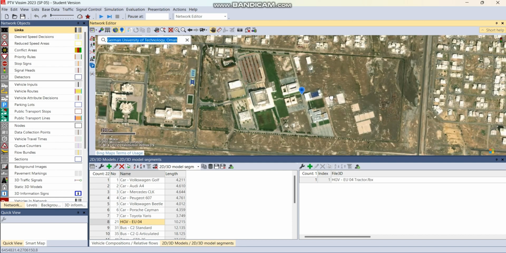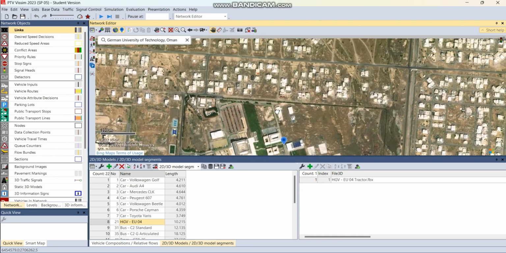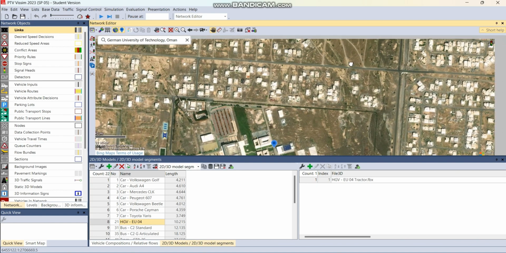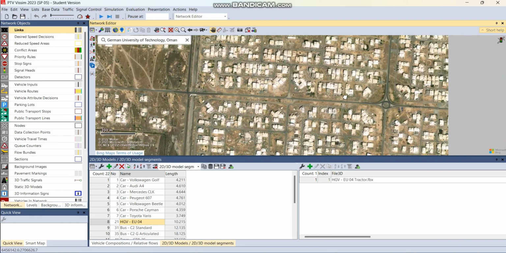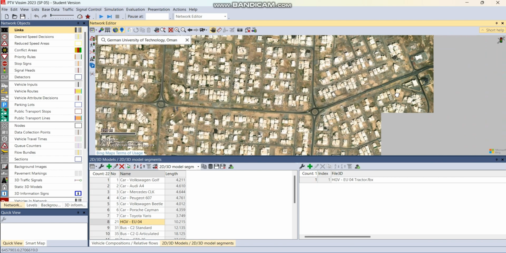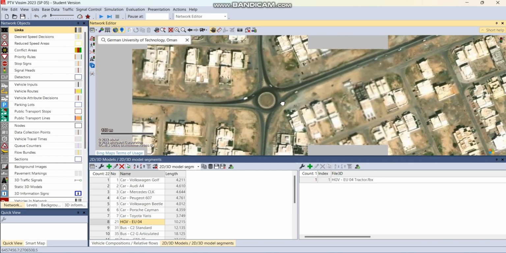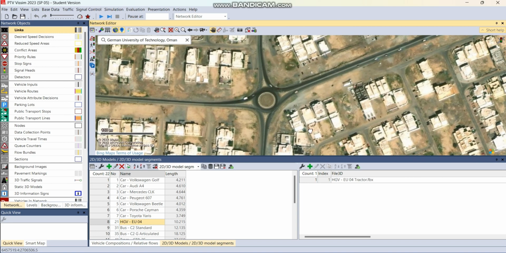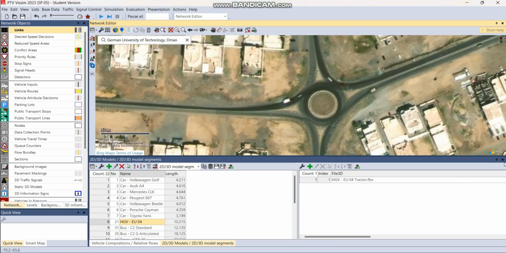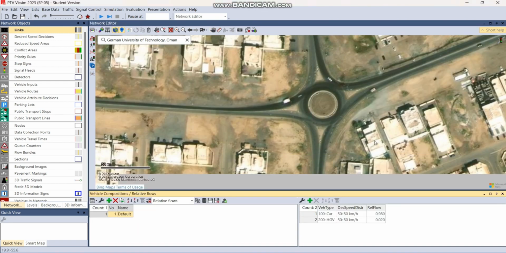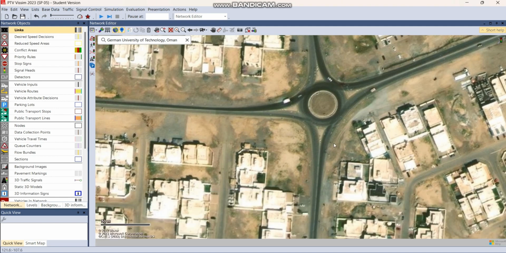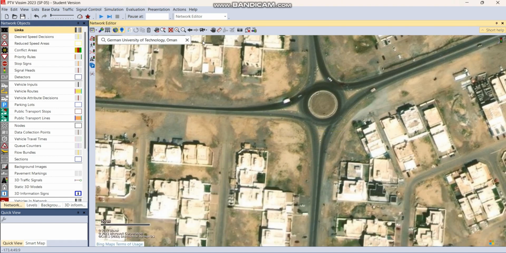And then I will use this as my reference point to my selected intersection, which is this one. So for now, let's close this window for a wider area of the map.